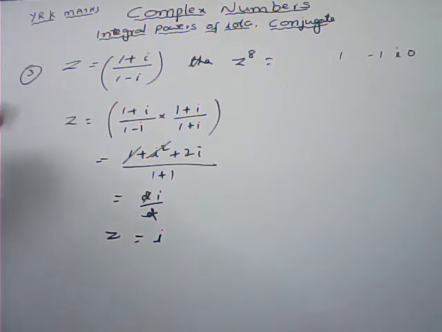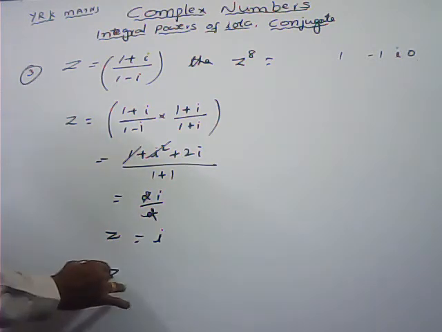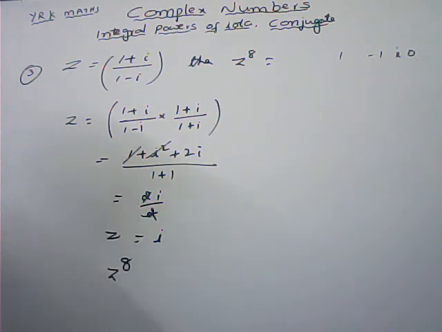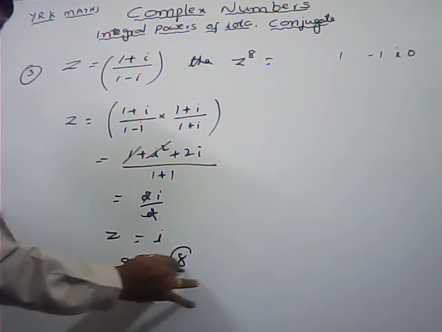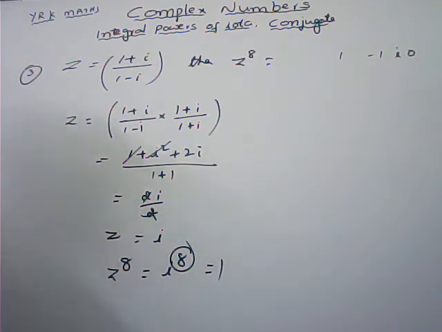This type of problems, whatever they give, simply we can rationalize that one. Now what they are asking, z power 8, that is equal to i power 8. This is the multiple of 4, so simply we can write it directly 1. So here options are given: 1, minus 1, i, 0. So 1 is the correct option.